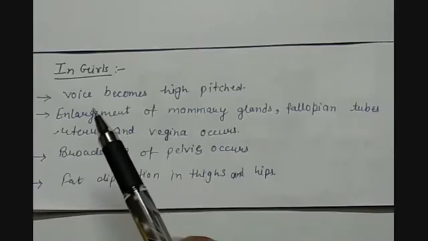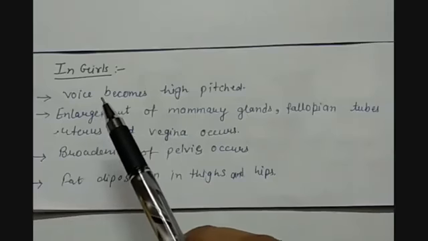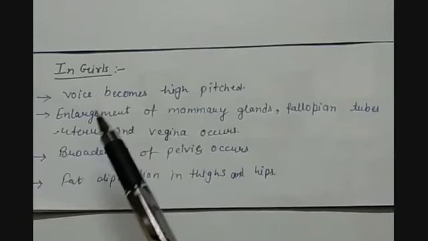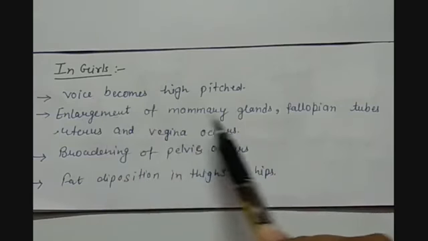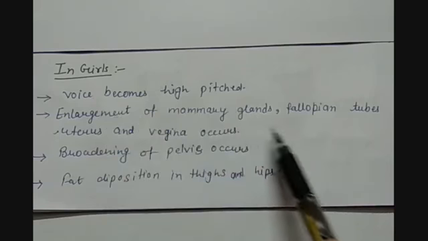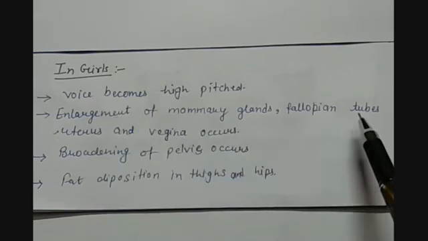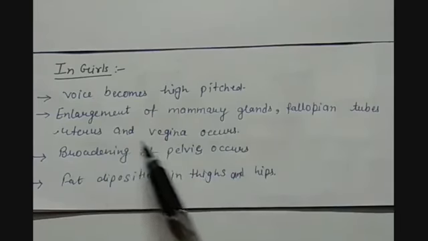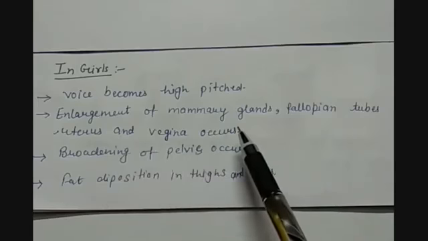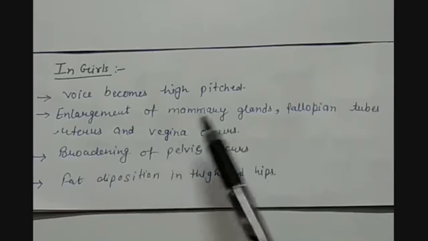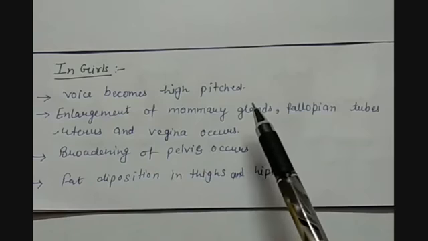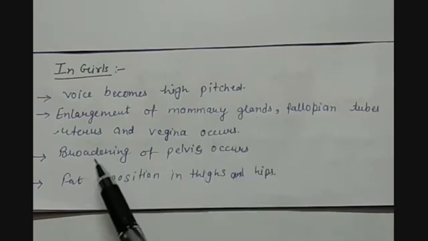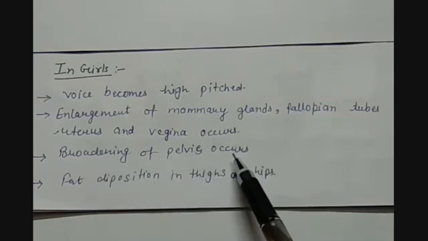Here we have some specific changes which occur in girls or females. Voice becomes high-pitched. Enlargement of mammary glands or breasts, and of the fallopian tube along with the uterus and vagina occurs. So enlargement in all these parts of the female body occurs at the onset of puberty. Broadening of the pelvis occurs.